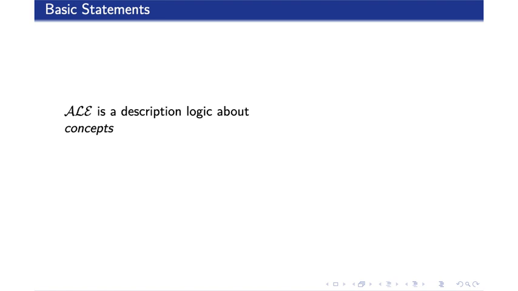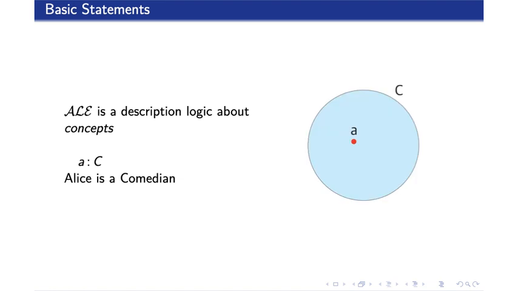ALE is a description logic designed to reason about concepts. In the following experiment, we focus on two types of assertions within this logic. A is a C, saying that element A satisfies concept C. So if A stands for Alice and C stands for comedian, then the assertion says that Alice is a comedian, which can be visualized like this.